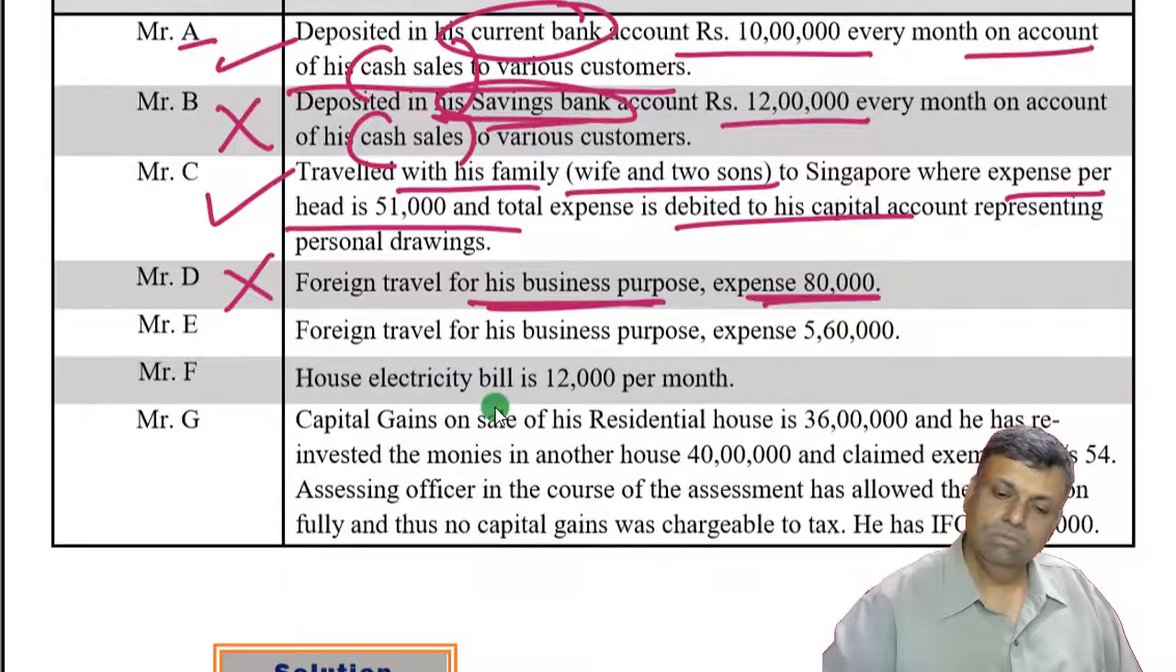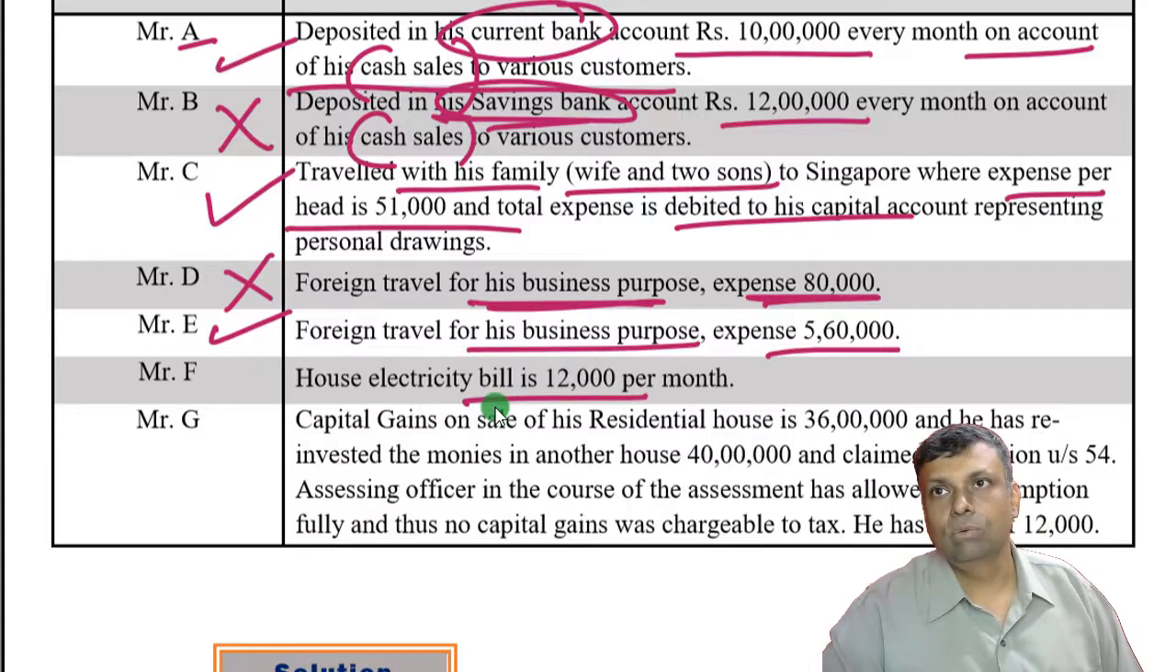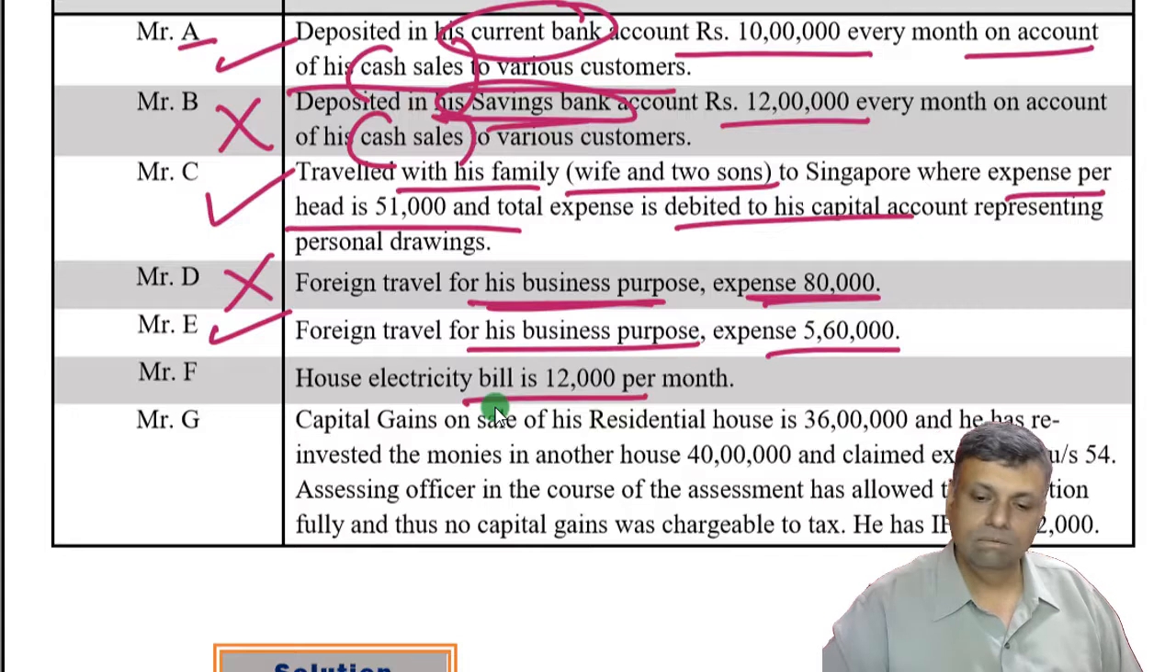Now, Mr. E, foreign travel for his business purpose, expenses this figure. So a very high figure, so you'll have to file the return of income. Electricity bill is 12,000 per month. So roughly 12,000 into 12, 1,44,000. So that is crossing the limit of 1 lakh. The return filing is required.